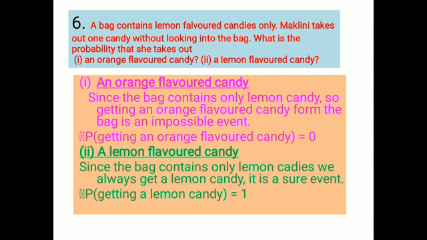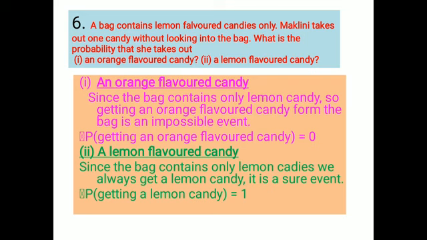Find the probability of getting an orange flavored candy. Is it possible to get an orange flavored candy from a group of lemon flavored candy? No, it is not possible. That is called an impossible event. Since the bag contains only lemon candy, getting an orange flavored candy from the bag is an impossible event. We cannot get an orange flavored candy from the group of lemon flavored candy.